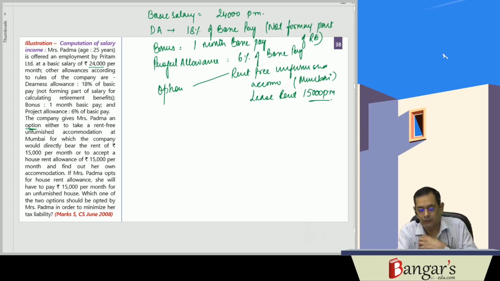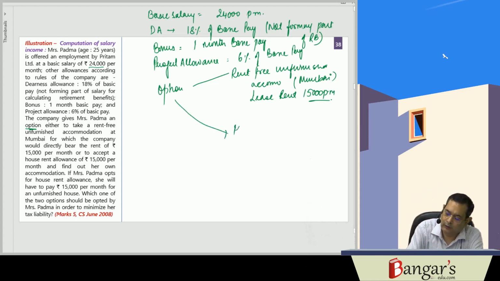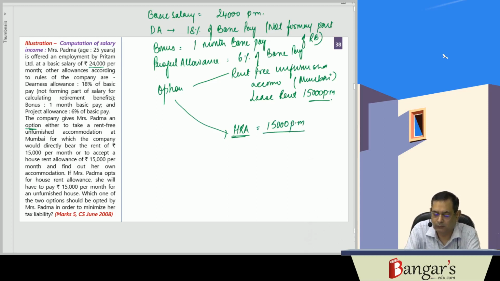Per month. Or you can take the HRA. HRA is also 15,000 per month, and find out her own accommodation. If Padma opts for HRA, she will have to pay 15,000 per month. Rent is also 15,000 per month. Which one of the two options should be opted by Padma in order to minimize her tax liability?